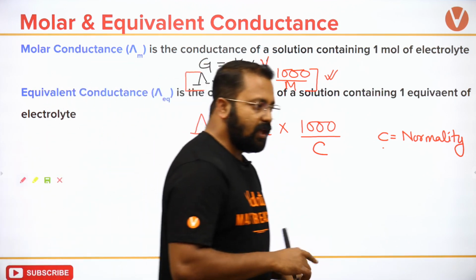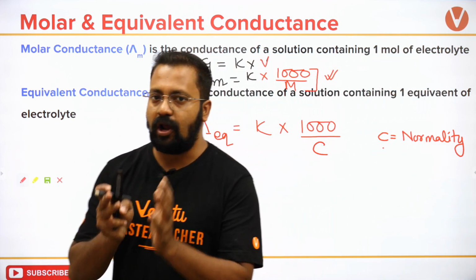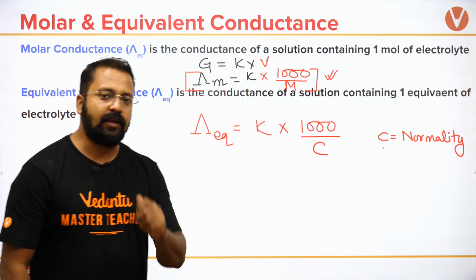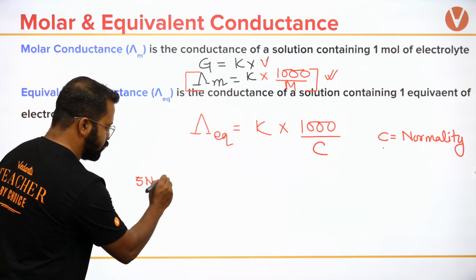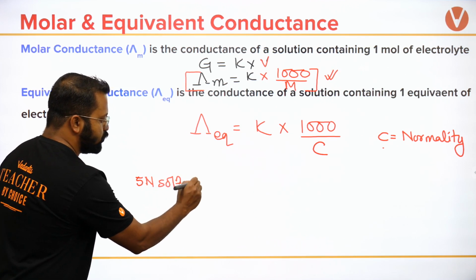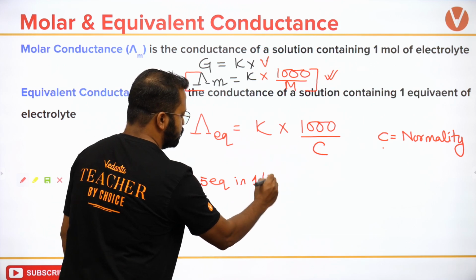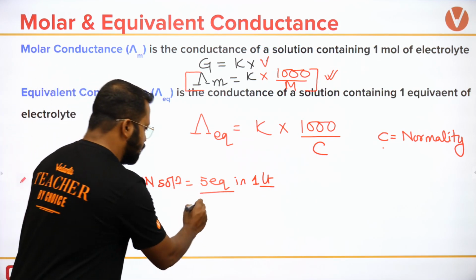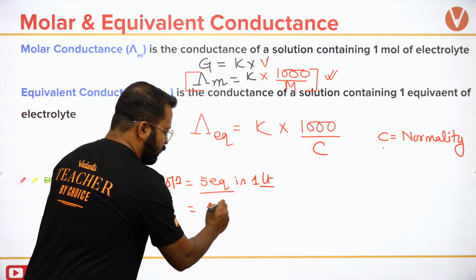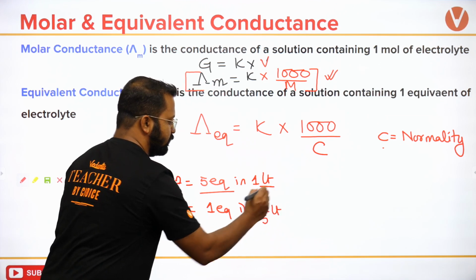What is the meaning of equivalent? और equivalence हम कहाँ measure करते हैं? When we take a normal solution, normality लेते हैं. If I say that I have taken 5 normal solution, it means 5 equivalents in 1 liter, or 1 equivalent in 1 upon 5 liter.